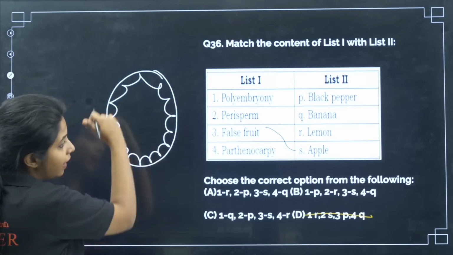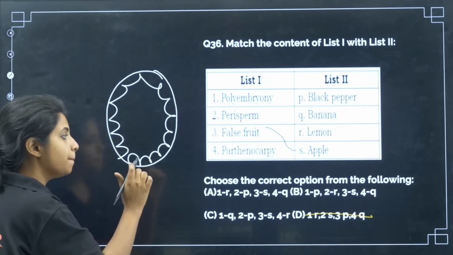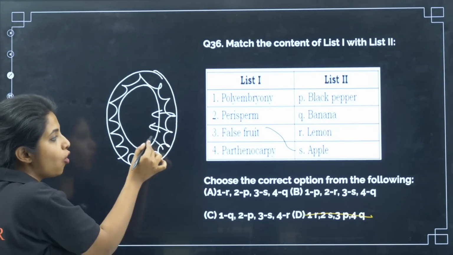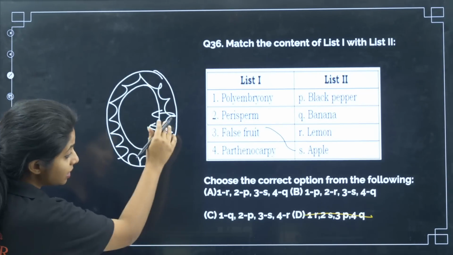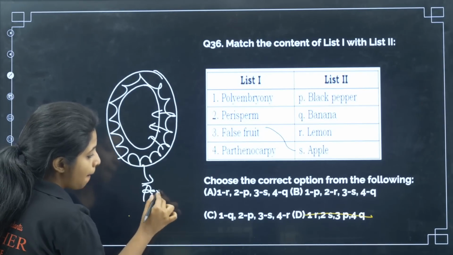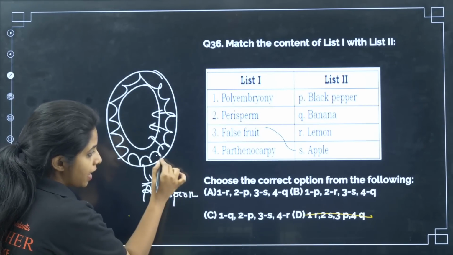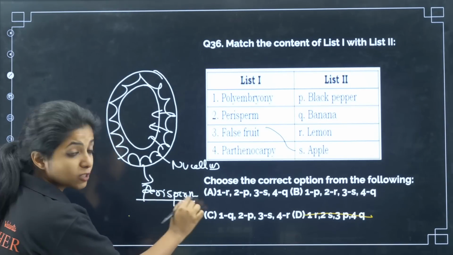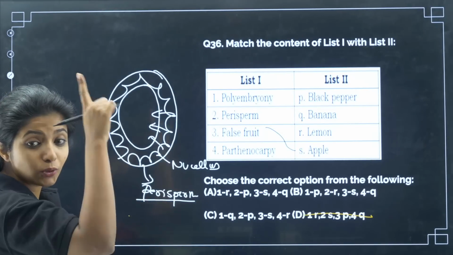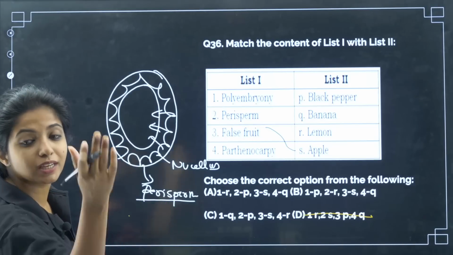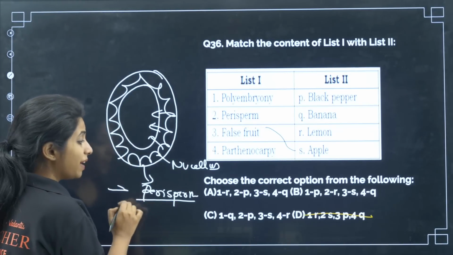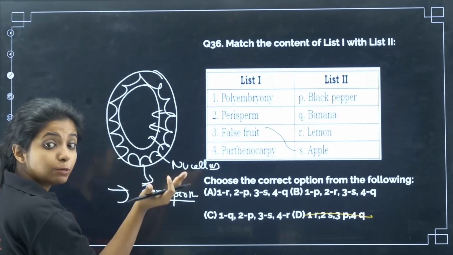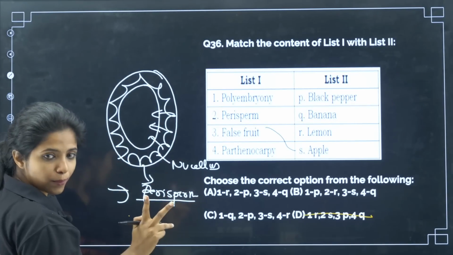And usually this layer of nucellus goes off. But in some it persists. In some it will be persisting and it will be helping in the nourishment of the embryo which is there. So this persistent layer is known as perisperm, and it is formed of the cells of the nucellus, my dear children. Always remember, okay? Perisperm and pericarp are different. Pericarp is the outer layer of the fruit, or basically the ovary. But over here, perisperm is the extra layer of the nucellus which does not degenerate and helps in nourishment.